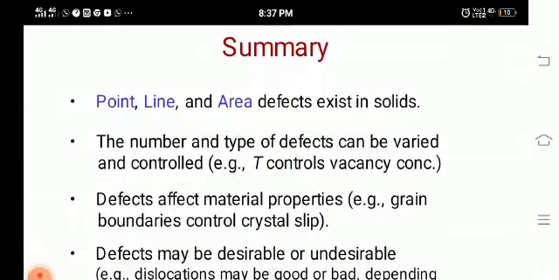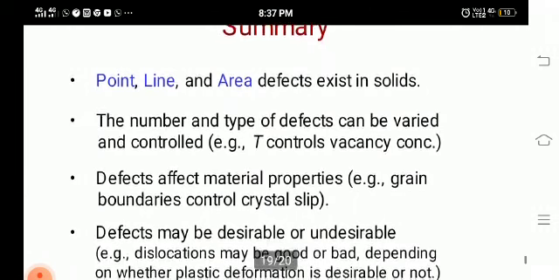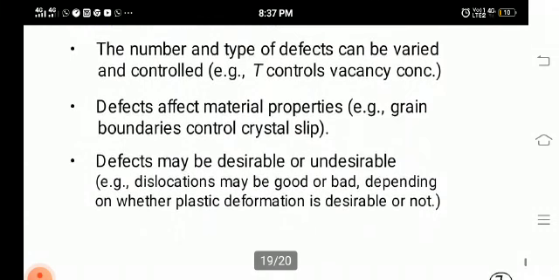Now we'll see the summary of the crystal imperfections or crystal defects. Point defects, line defects, and area defects are the crystal defects which exist in solids. The number and type of defects can be varied and controlled. Defects affect material properties, especially grain boundaries, which control the crystal slip. Defects may be desirable or undesirable. Most probably the defects improve the properties of the materials.